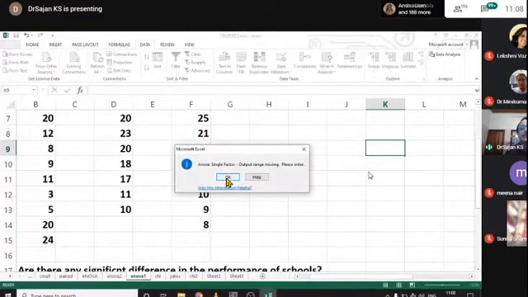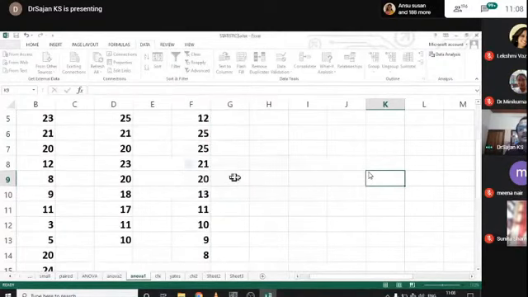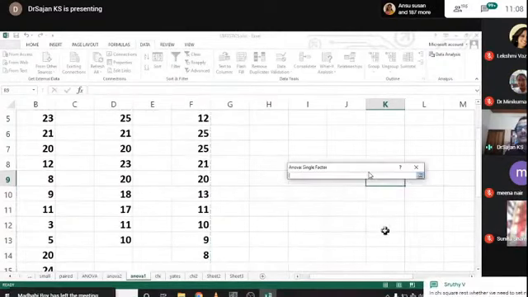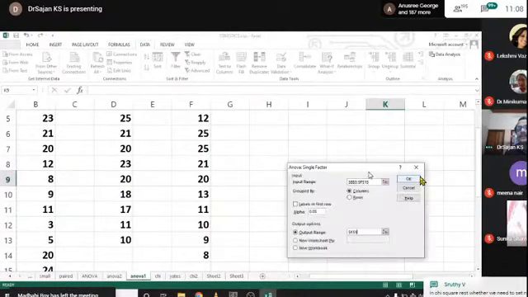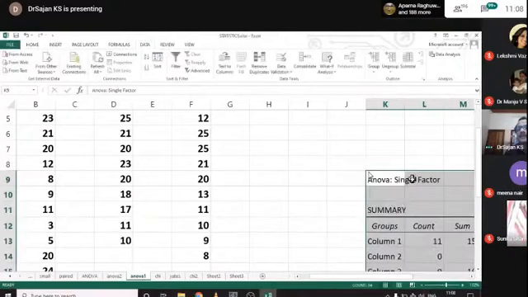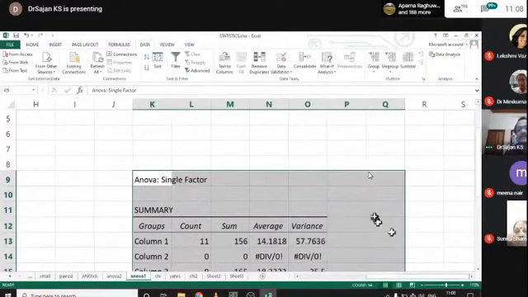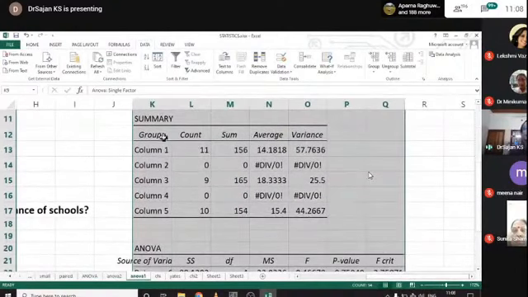And our single factor output range is missing. Yeah, output range is not selected. That's the defect. Here, this is the output range. Okay, click OK. Right. This is the result. So simple. There are three groups.